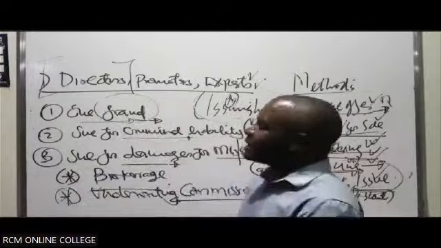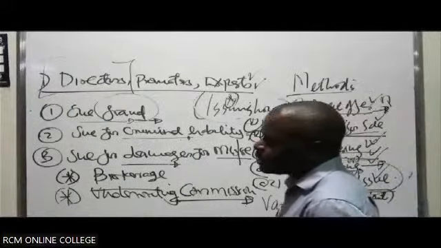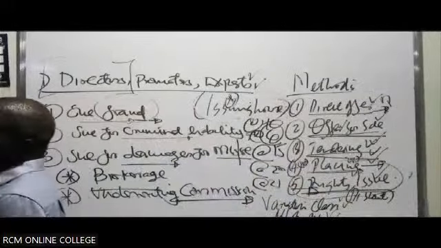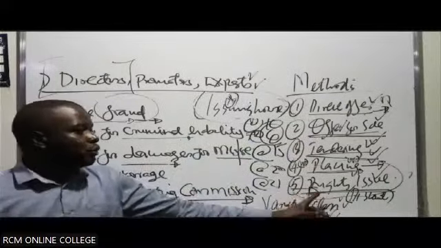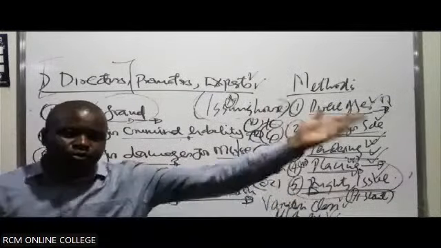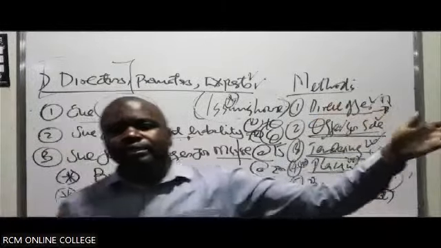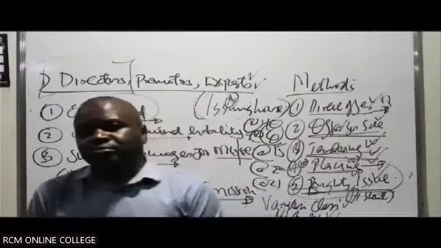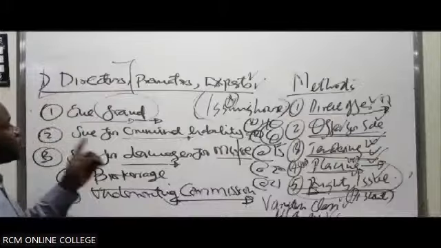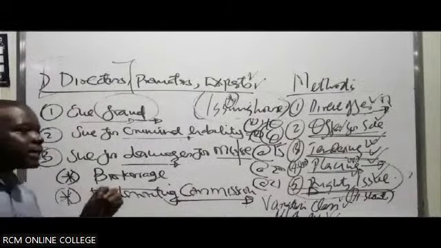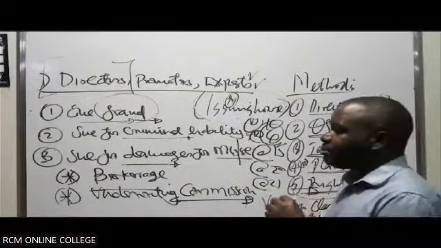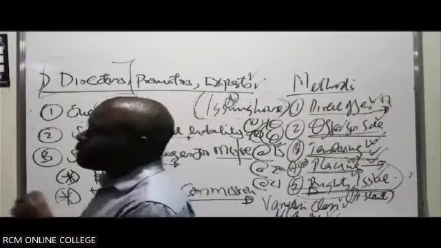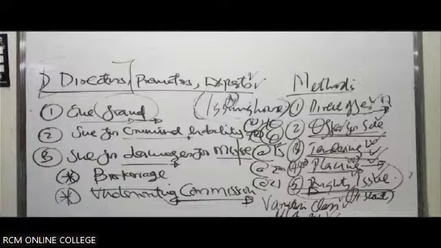Instead, just say offer for sale, then explain. Because if you say advertising, it is actually very broad. It can apply even to all of them, because in all of them, in most instances, you'll have to go out publicly, and therefore you'll be advertising. And in this case, you'll likely be using what? The prospectus. A prospectus is a notice or advertisement issued by the company, inviting members of the public to subscribe or apply for the company's what? Shares. So we've been able to get my point, Doris.